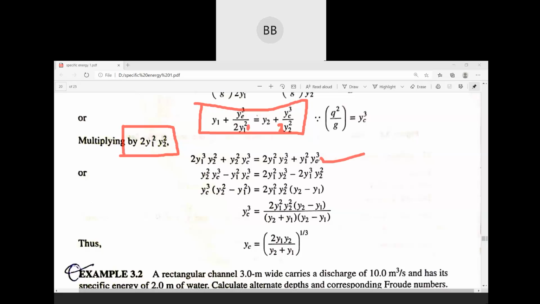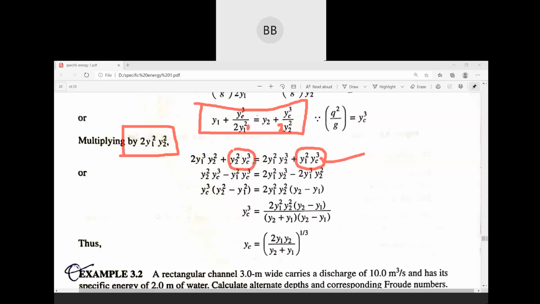Then you bring yc cube to one side, that is the left hand side, because we are going to find an expression for yc cube. Or you can say we are going to find an expression for yc. So suppose in the left hand side, we have this term y2 square yc cube.